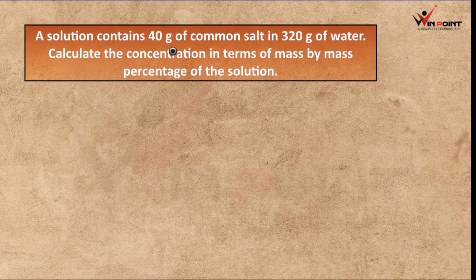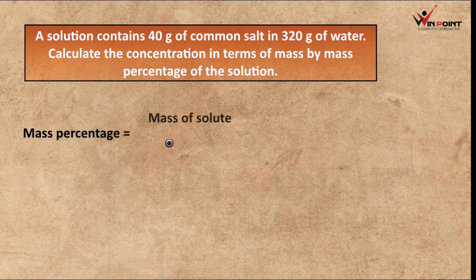A solution contains 40 gram of common salt in 320 gram of water. Calculate the concentration in terms of mass by mass percentage of solution. The equation is mass of solute by mass of solution into 100. What is mass of solute? Here 40 gram of common salt is less in amount, and 320 gram of water is more. This one is solute, this one is solvent.